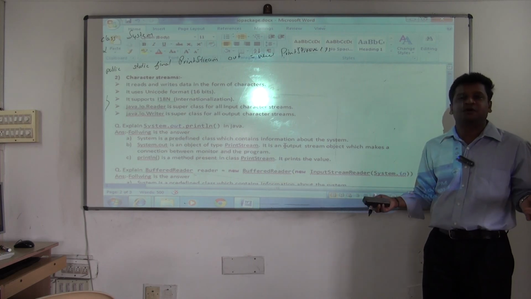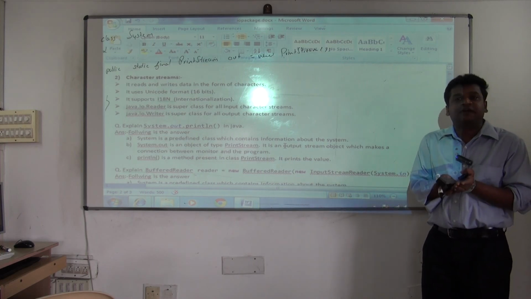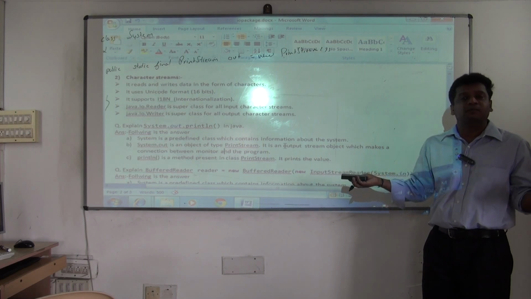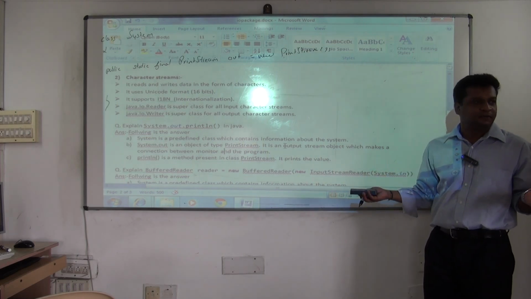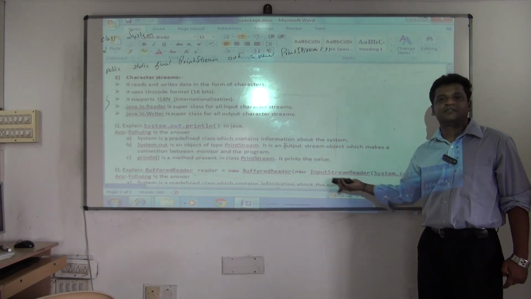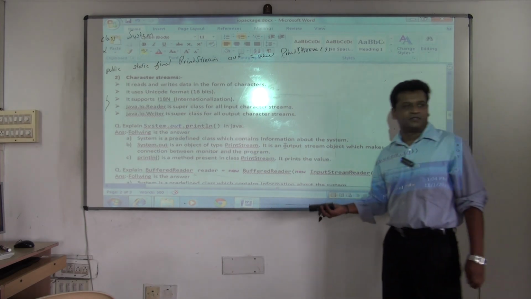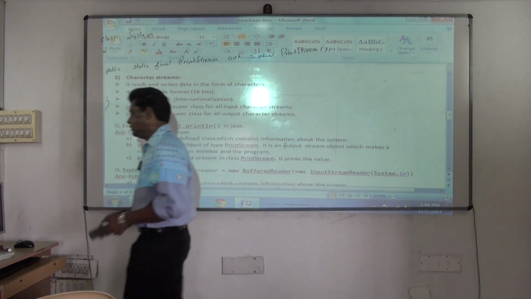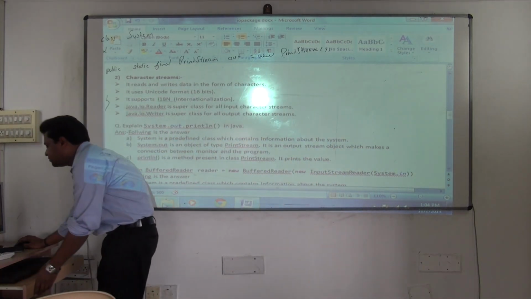So as soon as you say System.out.println, you've got a virtual connection established between your program and the monitor. All you have to do is use it now. And we are using it. println is a method present in class PrintStream. It prints the value. As simple as this. Clear? So the Java library becomes very easy for you.